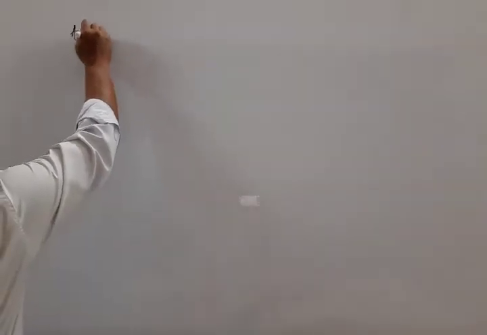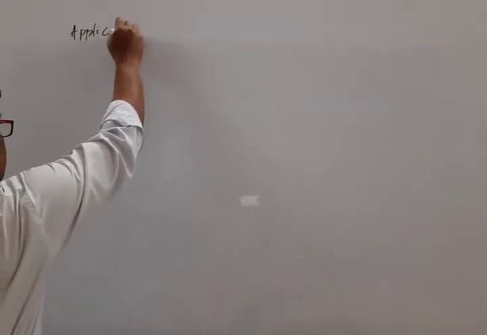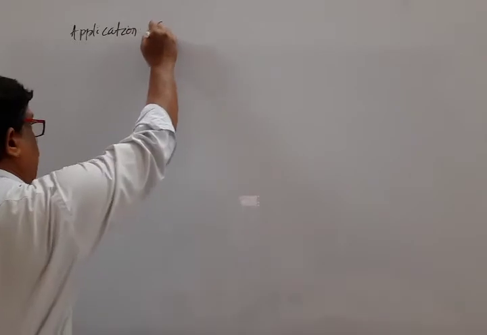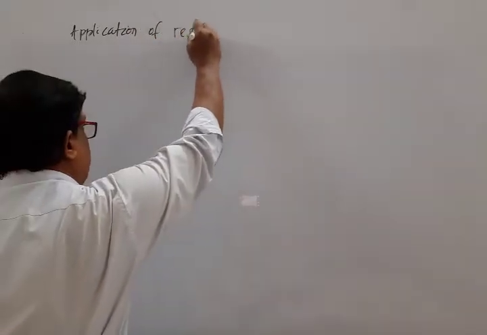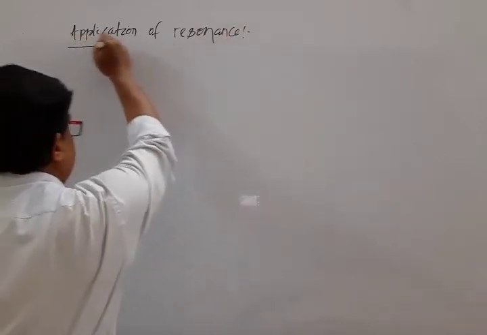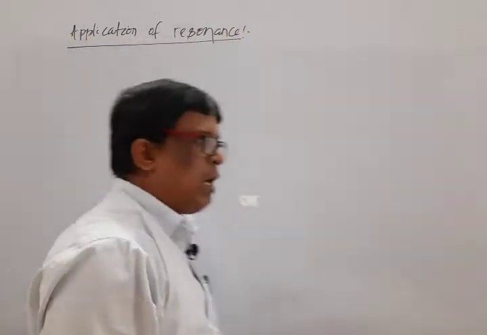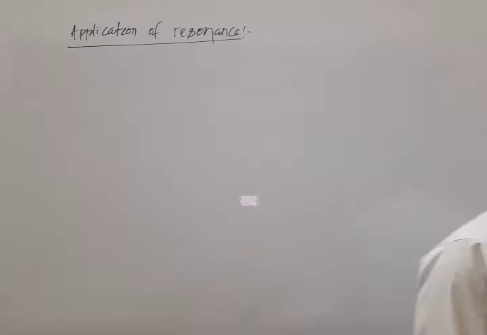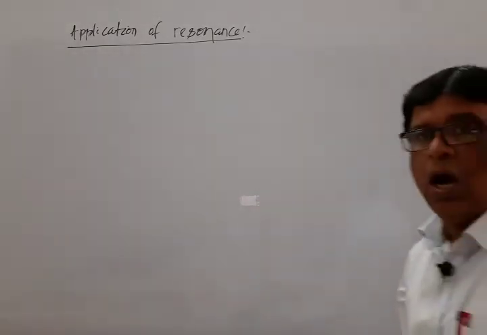Note down the characteristics of resonance hybrid. 2 to 3 points are there under this heading.